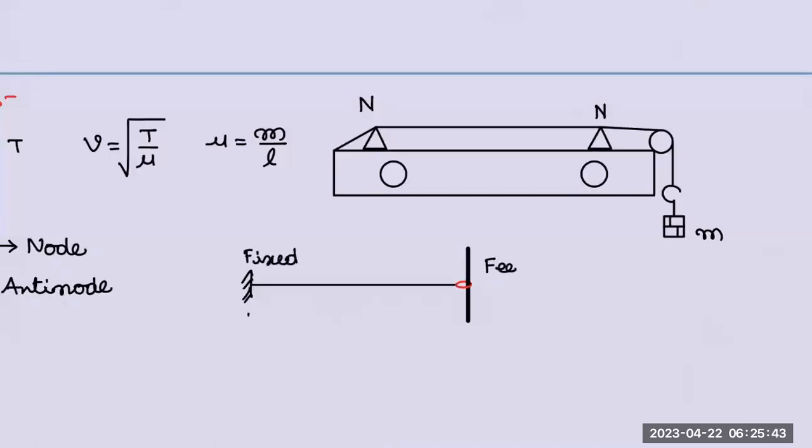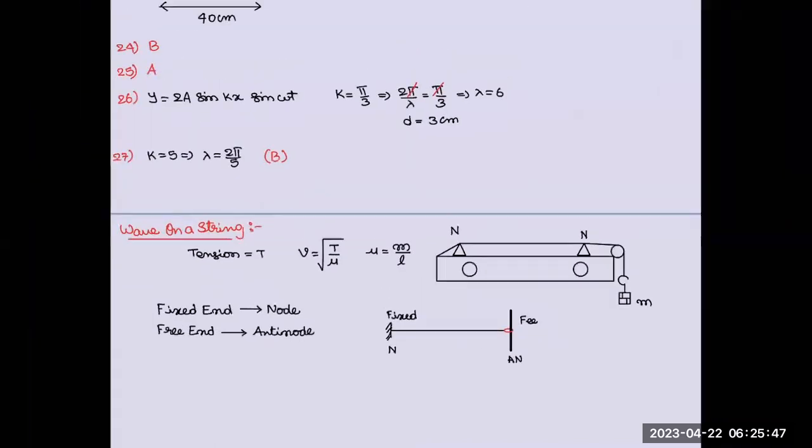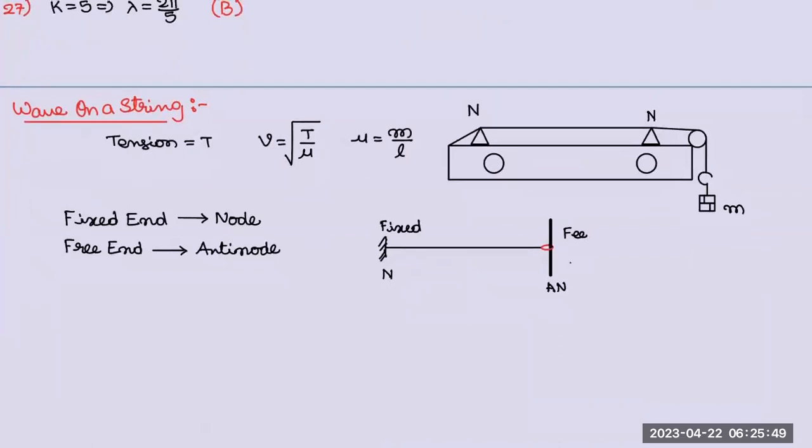Fixed end must be node. Free end must be antinode. And there are a lot of possibilities, because if you take the same example, the rule is antinode at the free end, so it can vibrate like this. Then there is no rule that it should vibrate only in this way. It can vibrate like this also, because the rule is fixed end node, free end antinode.